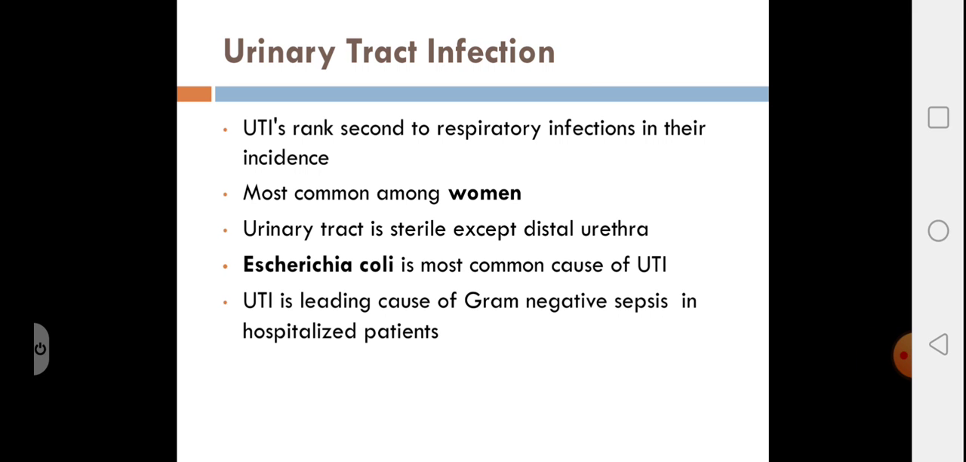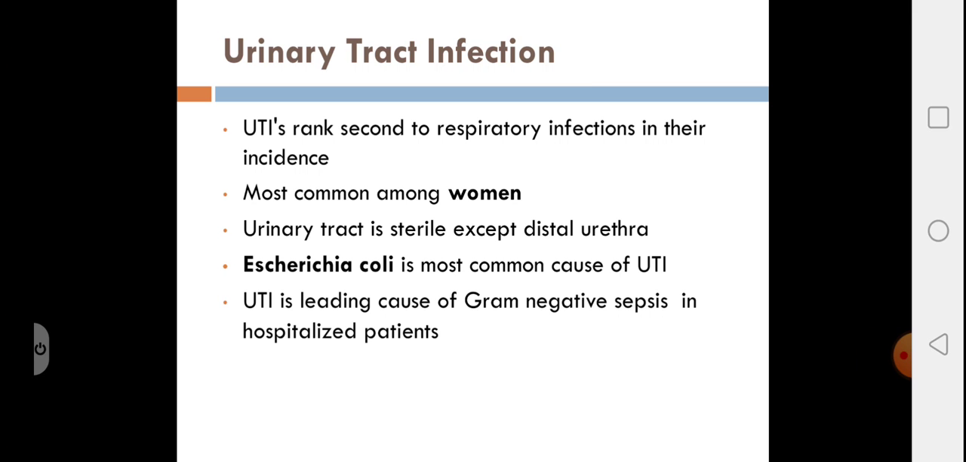Urinary tract as such, starting from the kidney to the proximal urethra, is sterile except the distal urethra. The microflora in the distal urethra are Staphylococcus aureus, Staphylococcus epidermidis, can be non-hemolytic streptococci, diphtheroids, and non-pathogenic Neisseria.